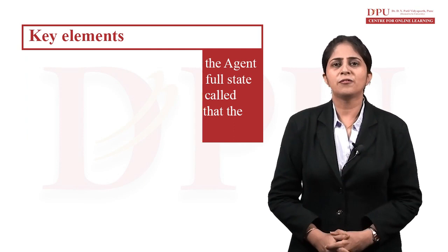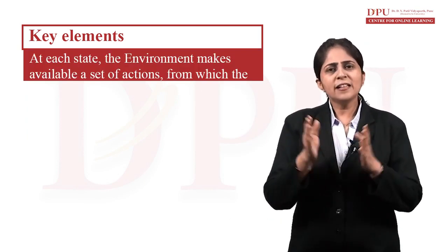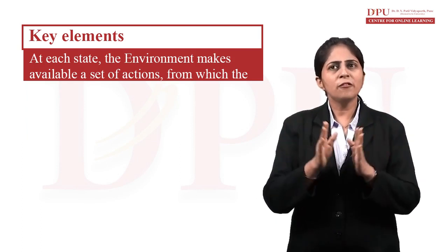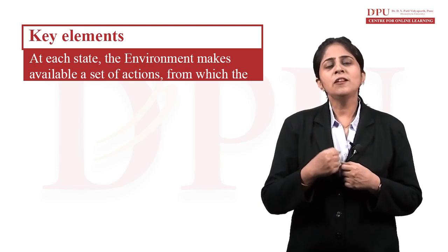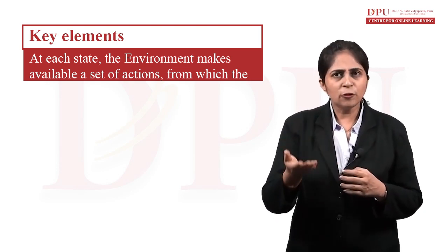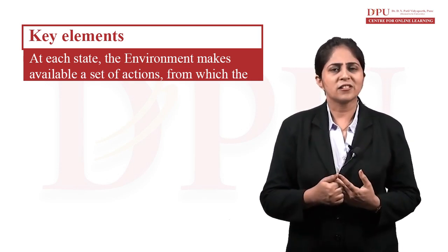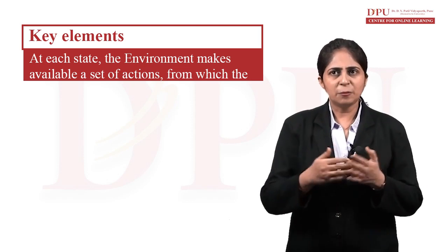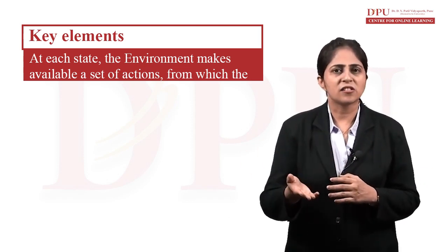At each state, the environment makes available a set of actions from which our agent will choose an action. The agent influences the environment through his actions, and the environment may change state as a response to the agent's actions.